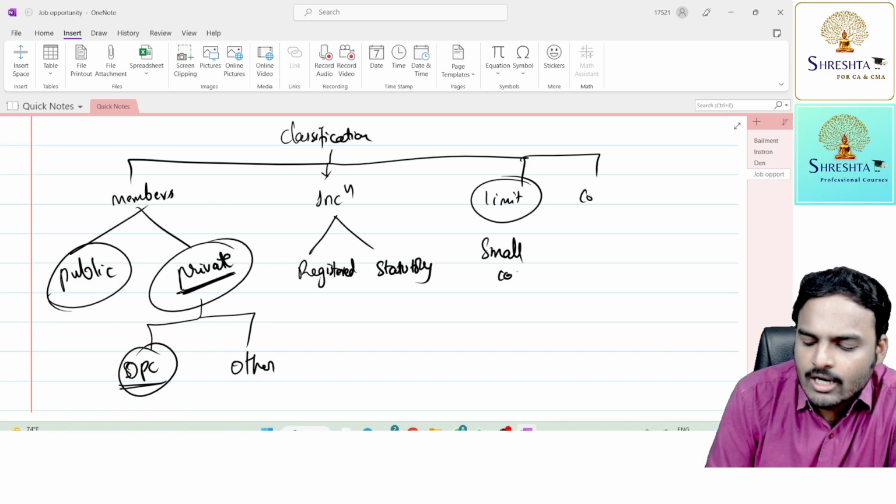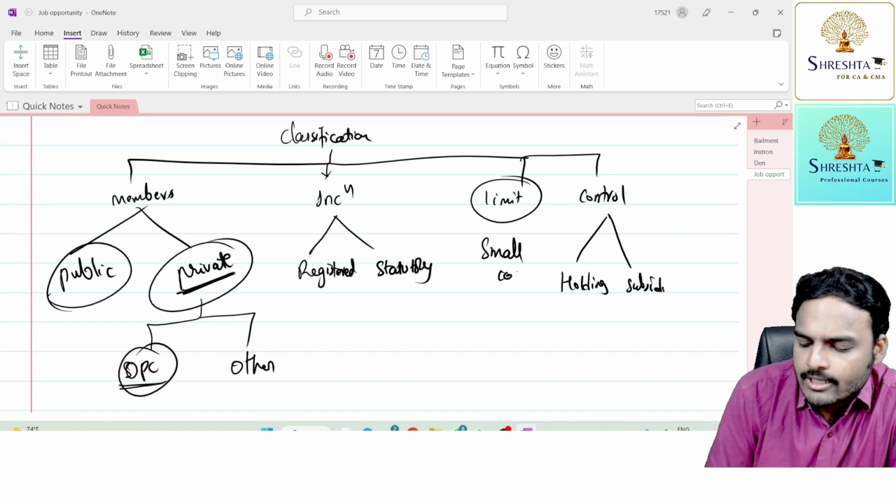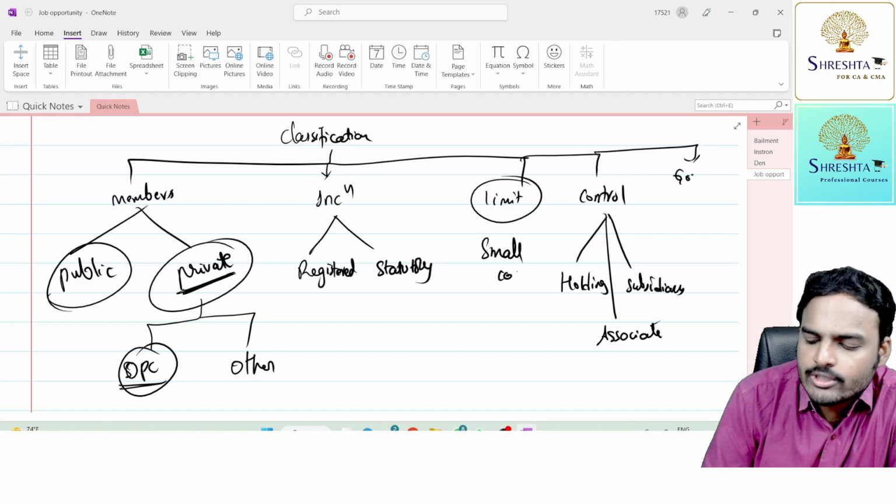On the basis of control, the companies are classified into holding company, subsidiary company, and next one, associate company. Next, on the basis of government ownership, public sector undertakings, nothing but government companies.